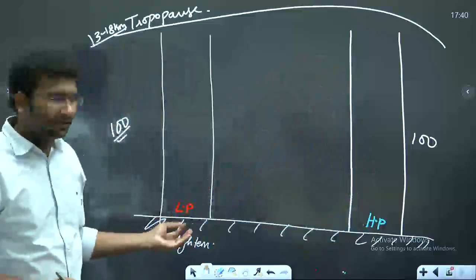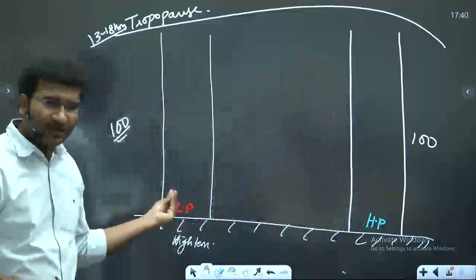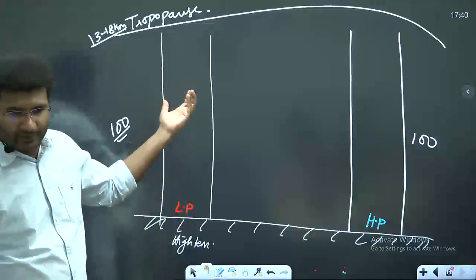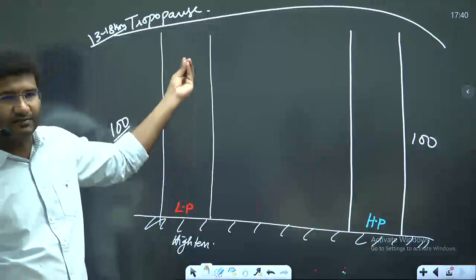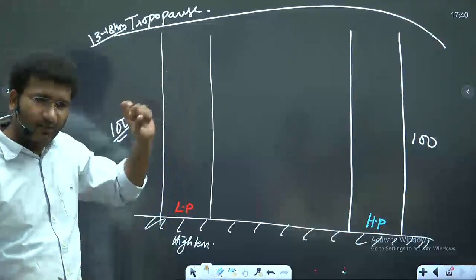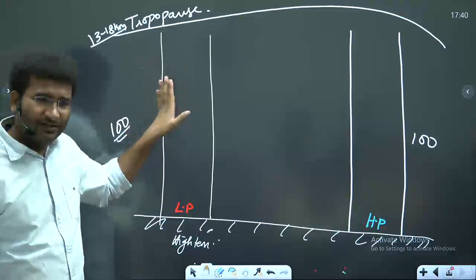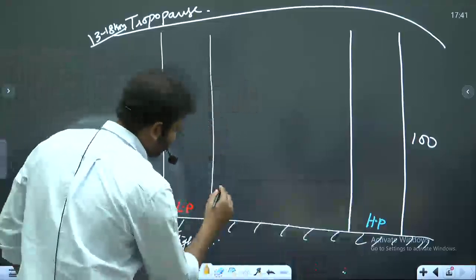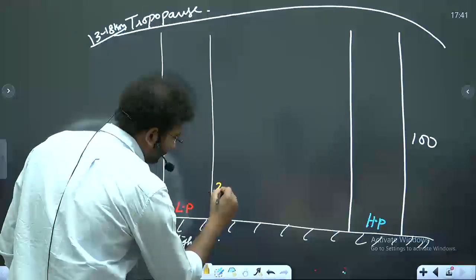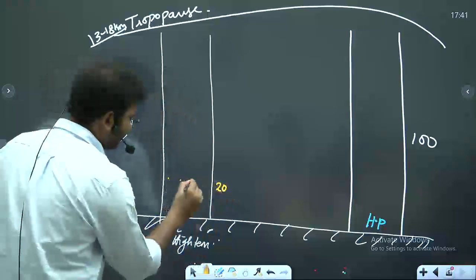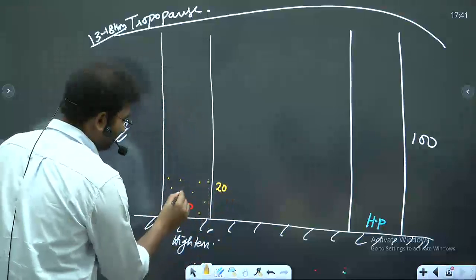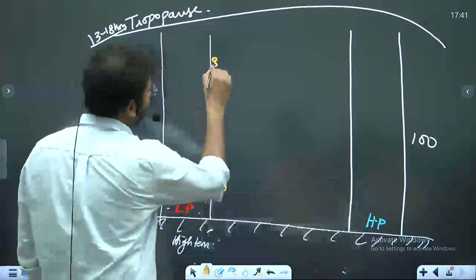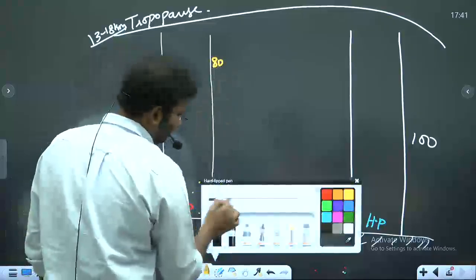See, in the low pressure, there is heat present here, right? The air that is present, much of the air will try to rise up. Okay? Much of this air will try to rise up. And if there are 100 air molecules in this, how are they present? See, 30 molecules might be present here. Okay? Maybe 20 molecules might be present at the lower end. But the rest of the 80 molecules, they might be present here.